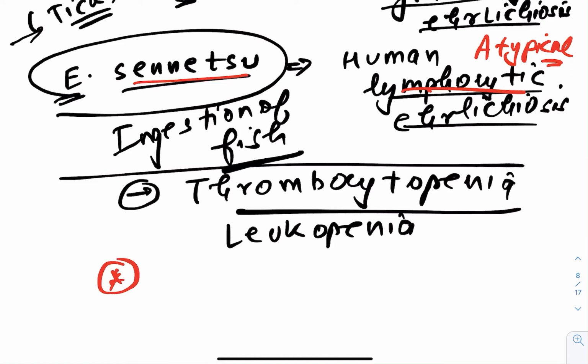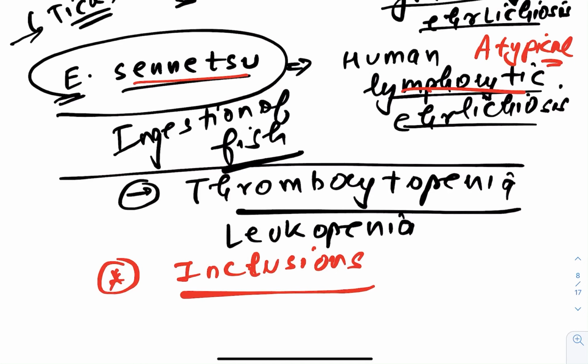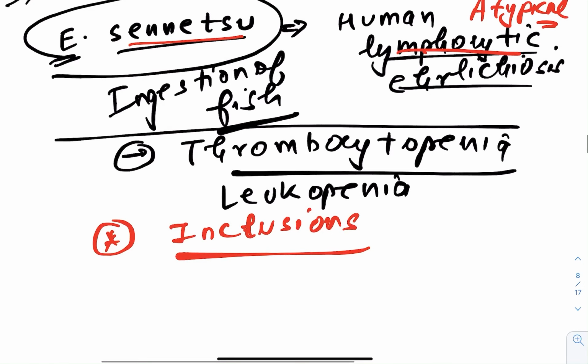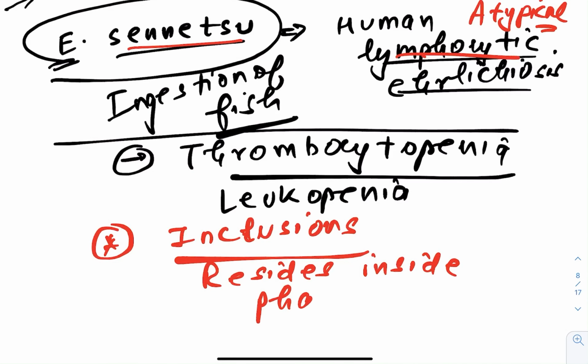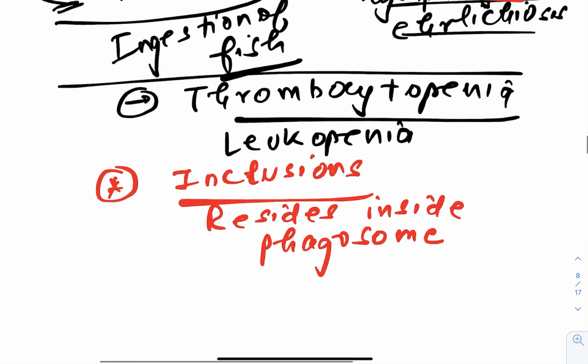Okay, now the only last thing in this particular ehrlichiosis, which I think can come in the exam, is that these particular fellows produce inclusions. You know, inclusion bodies and all. So they behave like the virus and they produce inclusions. They reside inside the phagosomes, and they multiply there.